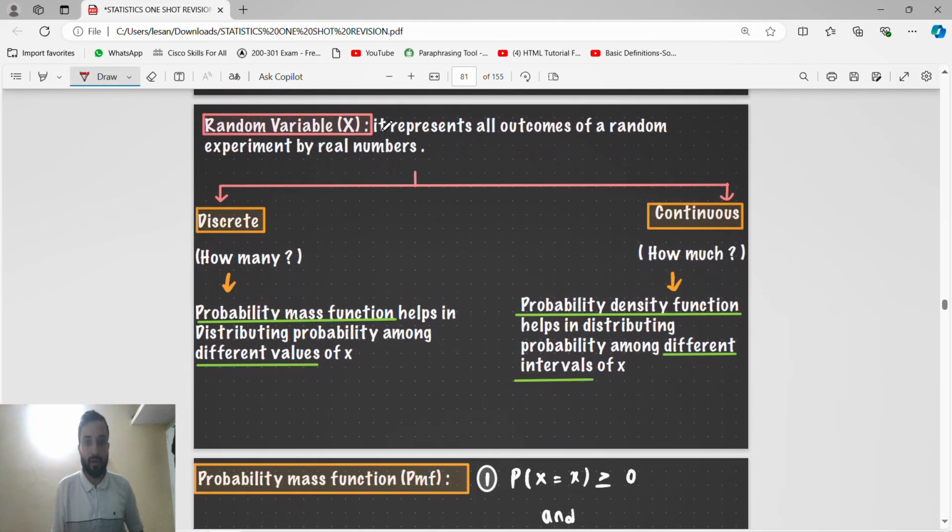Now random variable, guys. For a random variable, if they say how many, that is discrete. How much, continuous. Don't memorize this too much, just remember it for the theory if they ask. Random variable discrete means probability mass function. Random variable continuous means probability density function.